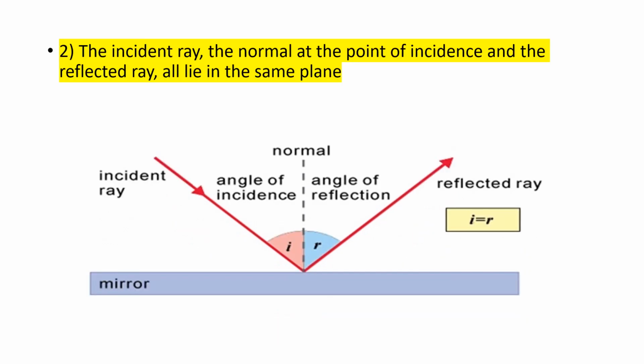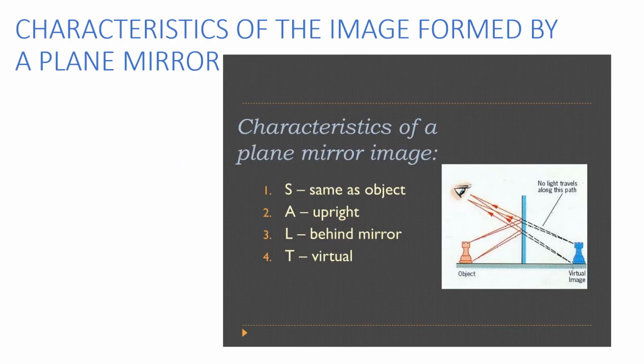Now we will go to the second law. What does it state? The incident ray, the normal at the point of incidence and the reflected ray all lie in the same plane. If you observe the incident ray, normal and reflected ray, all of these lie in the same plane. So these are the two important laws of reflection. Is that clear, children? Yes.